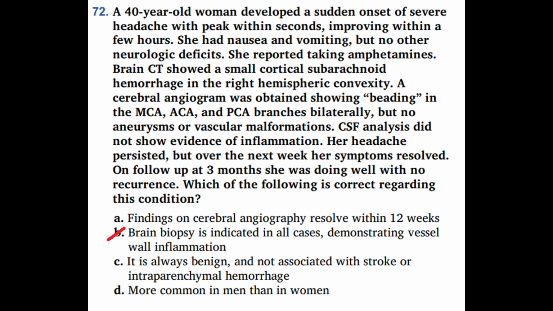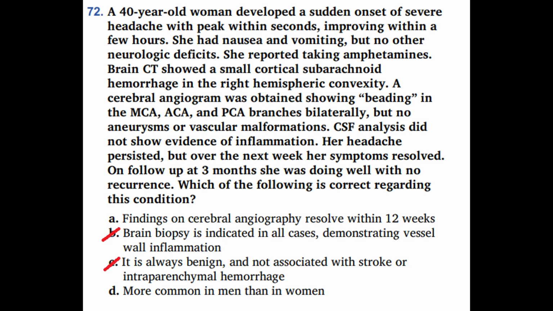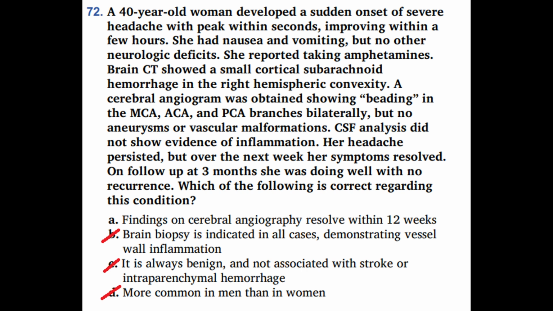Option C says it is always benign and not associated with stroke or intraparenchymal hemorrhage, and that is false. We just said that RCVS can be complicated by stroke, intracranial hemorrhage, or cortical subarachnoid hemorrhage. And while it is often self-limiting, it is not always benign. Option D says more common in men than in women, and that is false. RCVS is more common in women, especially middle-aged women, and in postpartum or vasoactive drug exposure cases.